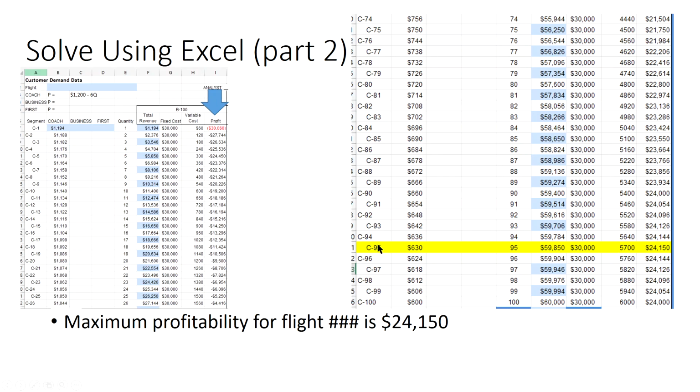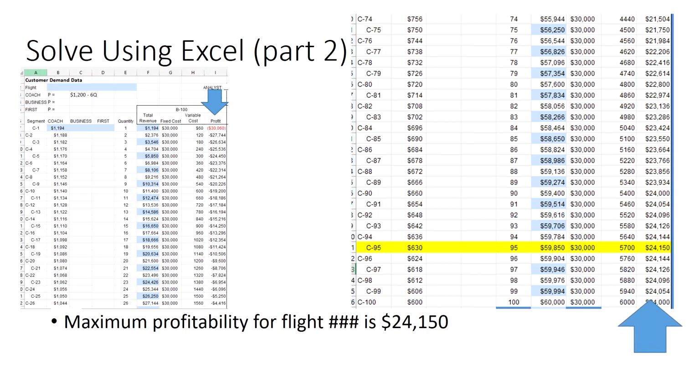The price associated with that profit is $630. In other words, if I charge exactly $630, I'll get 95 passengers. I'll generate revenue of $59,850. I'll have my fixed cost of $30,000 and my variable cost of $5,700. You'll notice that there's no other value that beats $24,150 in the profit column.